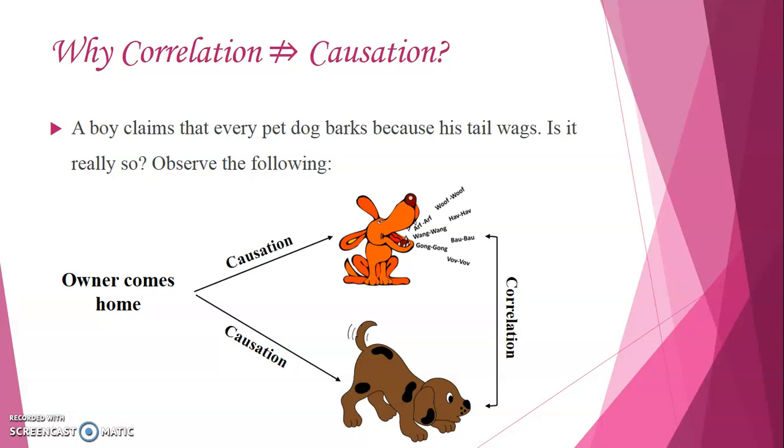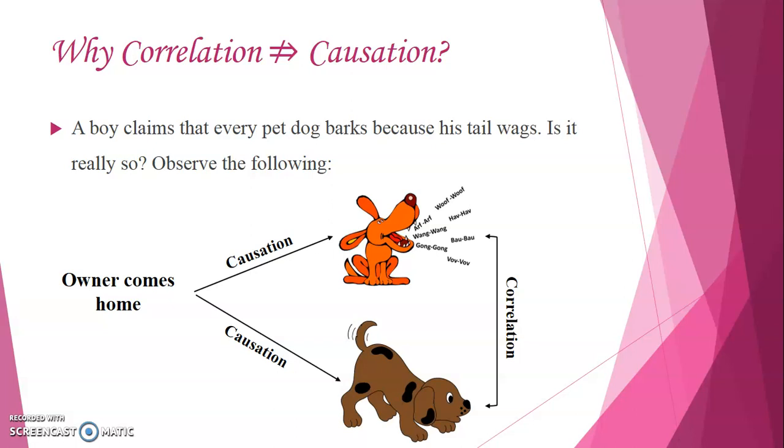Now most of us must have had pet dogs. So you must have observed that whenever the owner of a particular pet dog comes home, the dog starts wagging its tail and the dog starts barking. Alright. So the owner coming home is the cause of the barking and is the cause of the wagging of the tail. Right. So this is a causal relationship. But the relationship between barking of the dog and wagging of the tail is something which we would call correlation. So there is definitely a relationship between them. But then is the boy's claim correct?